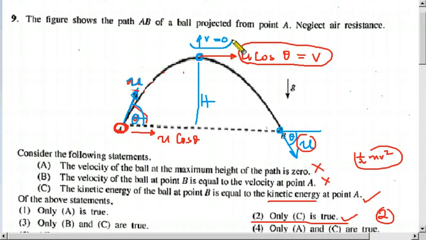We know that the vertical component of the velocity is 0 here at the maximum point of the path, because there is a gravitational acceleration. They have given it as a clue, but we know that there is an acceleration equal to g here. We don't have to be given it.